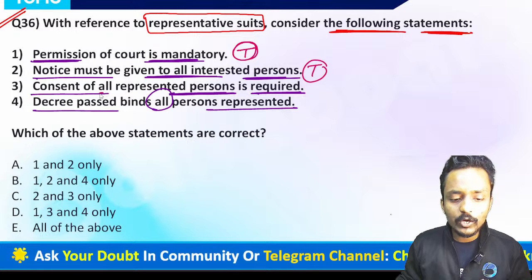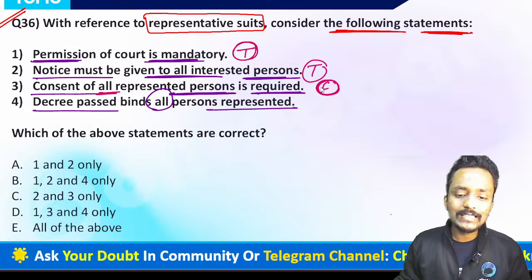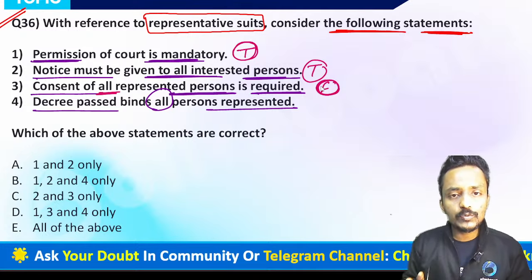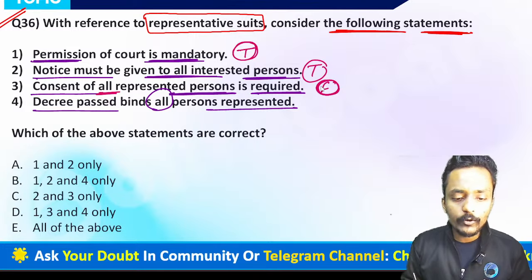Now consent is required. This is not true. You are not required to take consent from each and every represented person. You are just required to give a notice. The notice is more than sufficient, but you are not required to take consent from each and every interested person.